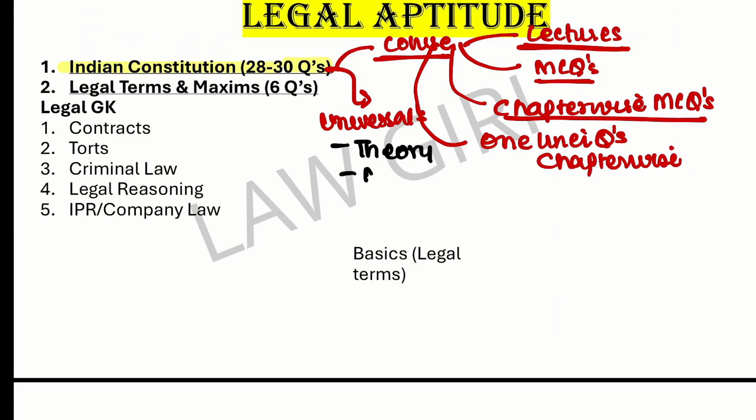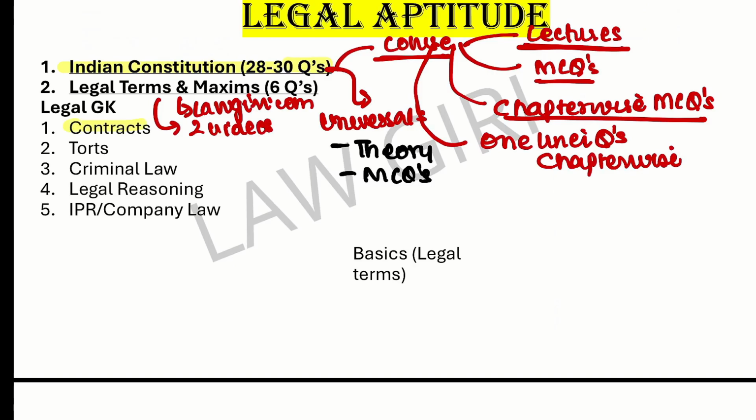Right, legal terms and maxims. For legal terms and maxims, you can go to our website lawgiri.com. There I've shared 2 PDFs. You can go through those PDFs. I've also shared 2 videos on Lawgiri's YouTube channel. You can watch those videos. They're also going to help you.